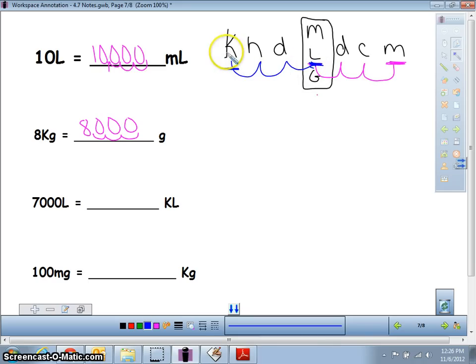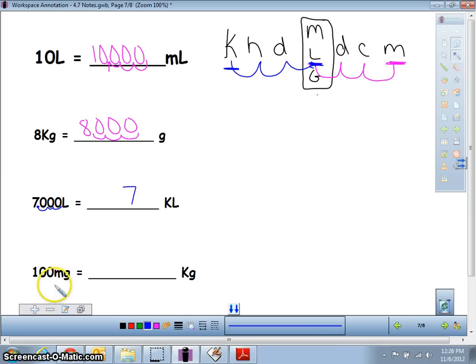This time I went to the left. So I'm going to take my 7,000, here would be my decimal point here, and I'm going to go 1, 2, 3 to the left. So 7,000 liters is the same thing as 7 kiloliters, or 7.0 kiloliters. So we could have it as 7, or you could have left it as 7.0. That would be just fine.